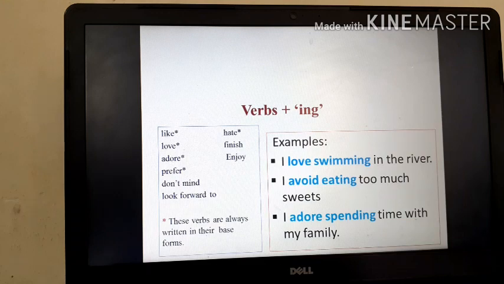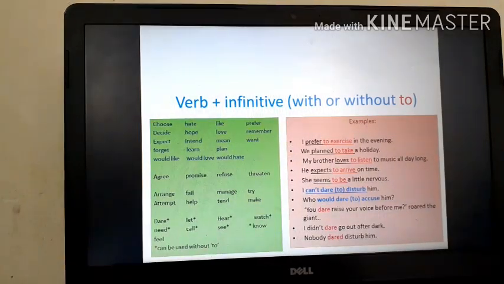Here we have some examples of the gerunds. The gerunds, as I have said, have the function of a noun, although it looks like a verb. As you can see in the examples I have written, I love swimming in the river, I avoid eating too much sweets, I adore spending time with the family. Here, this gerund is acting after certain specific verbs. As you can see in the left hand corner, I have written some verbs, and these verbs always come in their base forms. Now is the verb plus infinitive with or without to.